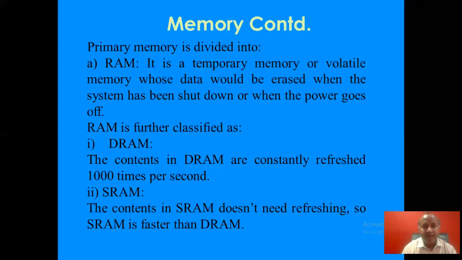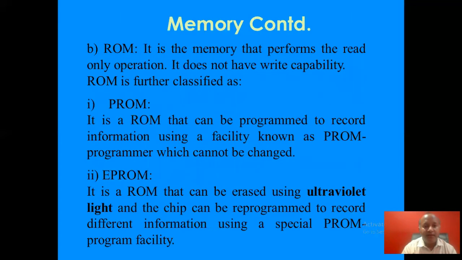So what is RAM? RAM is random access memory. It is a temporary memory or volatile memory whose data would be erased when the system has been shut down or when the power goes off. RAM is further classified as DRAM, SRAM.